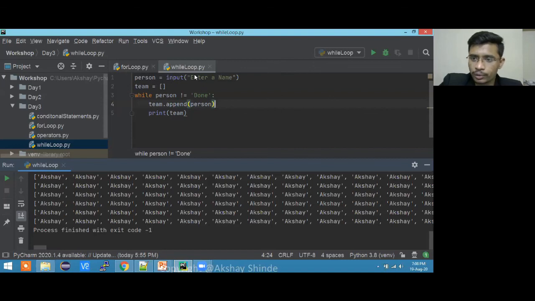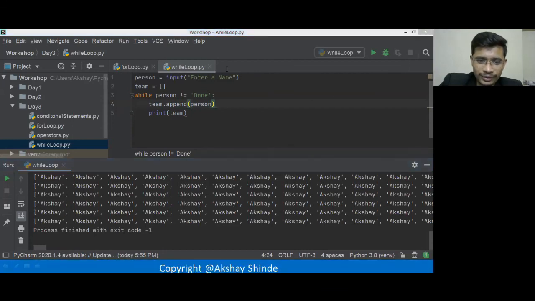Okay, so that is what I'm looking for. In that case, I made a mistake. I made a mistake that I need to take the input box in a while loop. Okay, input box in a while loop, because can you tell me why? Because I know that there will be only 11 people in my team, right?